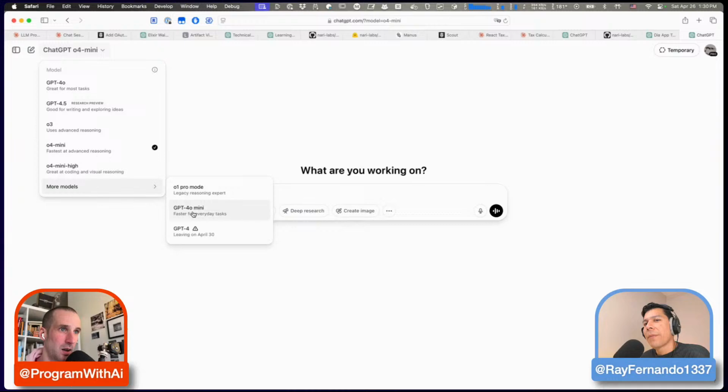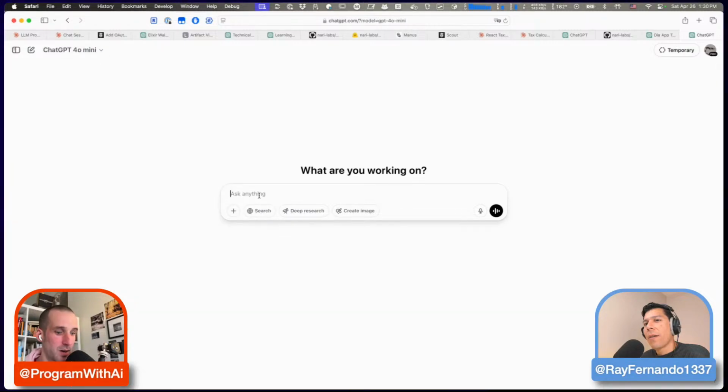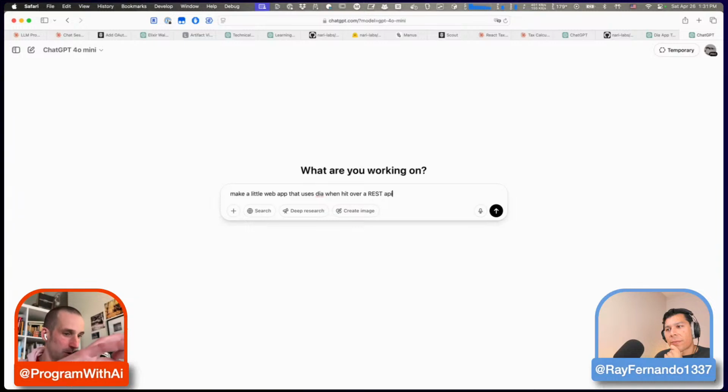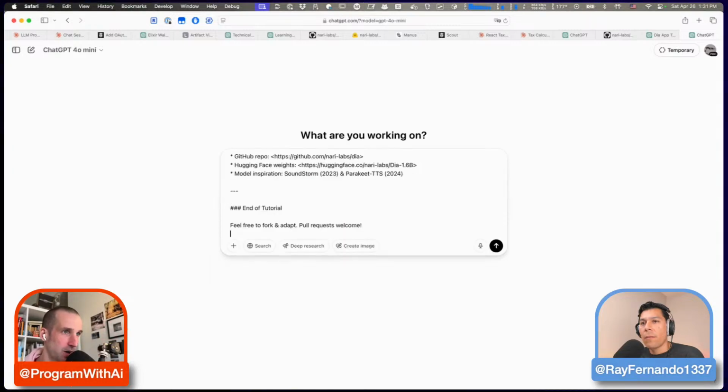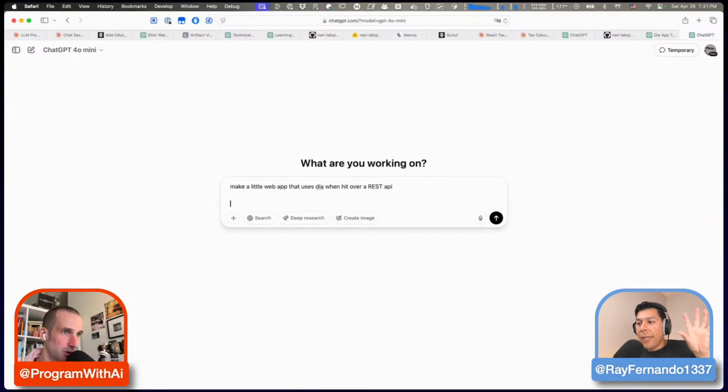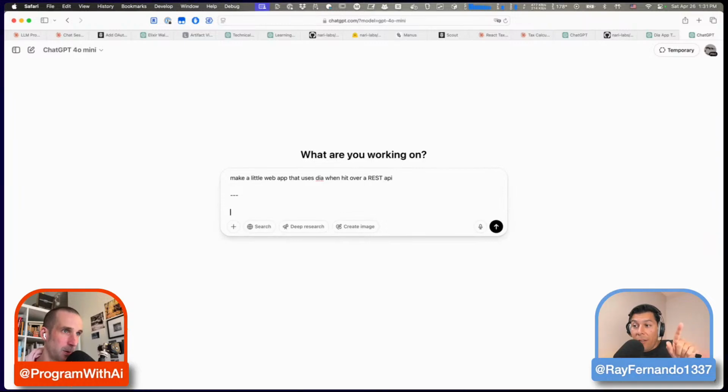I can. Let me use GPT-4o Mini, right? And I'll say make a little web app that uses DIA when hit over a REST API. This is the kind of stuff now where I want to glue two things together that are not easily glued together with code. I still need to adapt patterns, but these patterns are well known. So you literally got the tutorial from the O3 model.